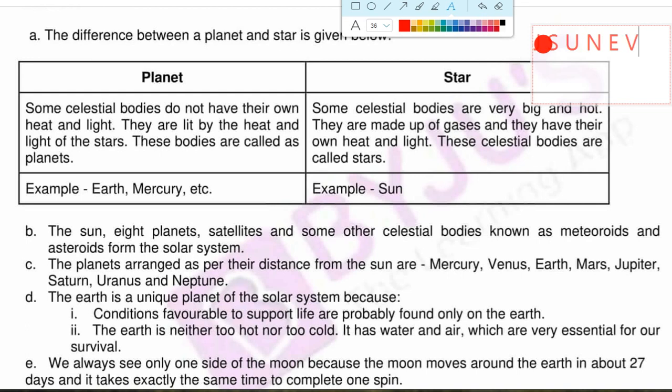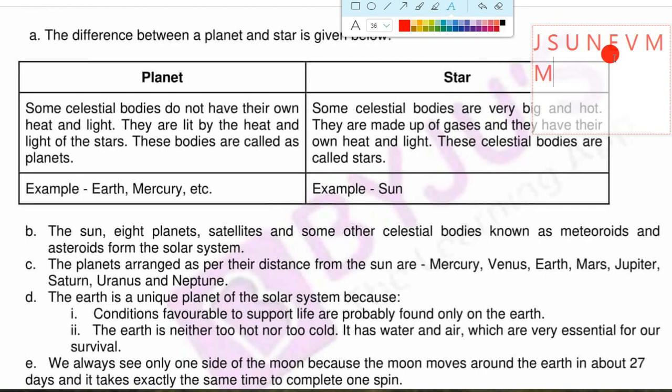This is the trick to learn the sequence according to their size. J means Jupiter, Saturn, Uranus, Neptune, Earth, Venus, Mars, and the smallest one is Mercury. This is according to their size. Earth is the 5th largest planet. The biggest planet is Jupiter. So this is the sequence. To learn it, I write Jasu Ne Vam.